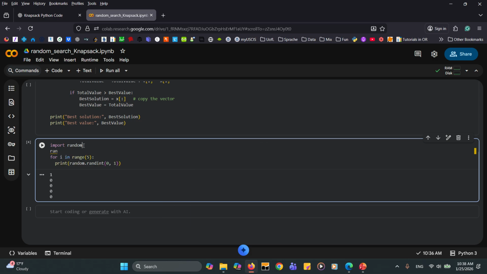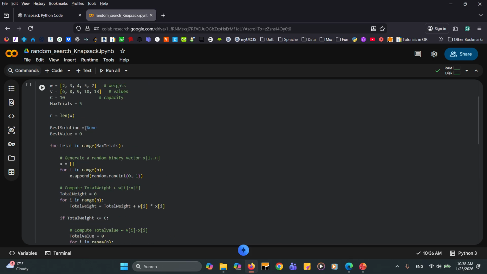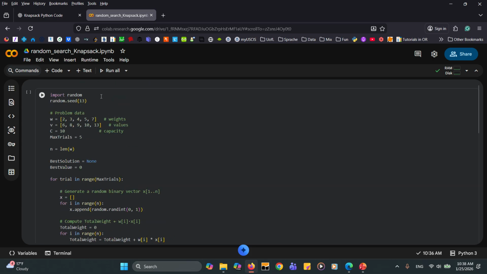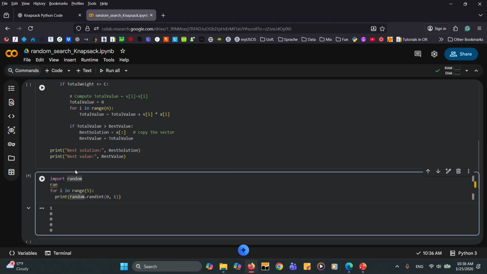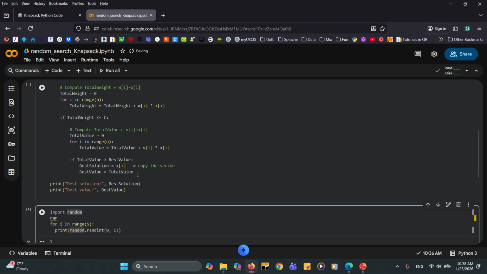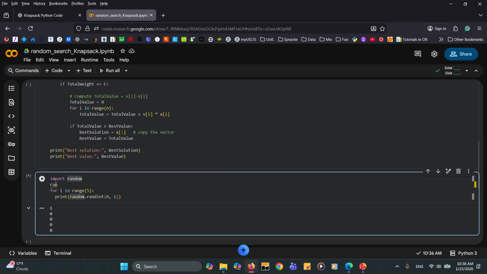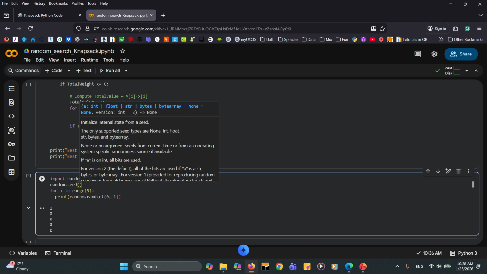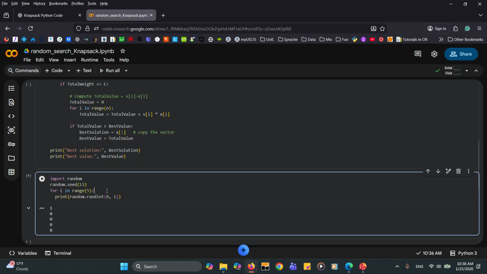First of all, I'm importing random here and having this random seed here because I don't want to run that block of code. If I run this block of code, I don't need to import random here again or have the random seed here again. So now I fix the random seed equal to 13, and now I'm going to see what the result is.